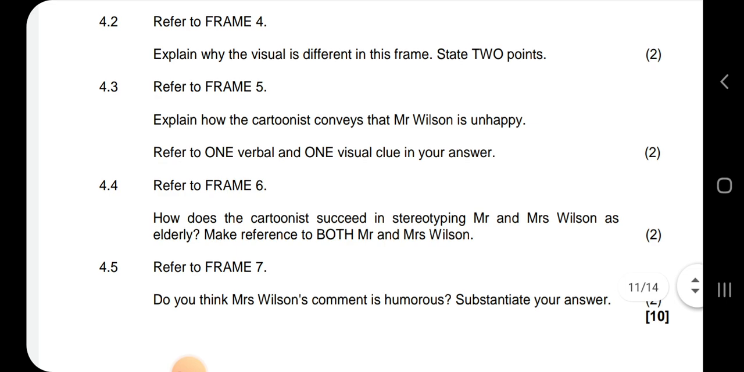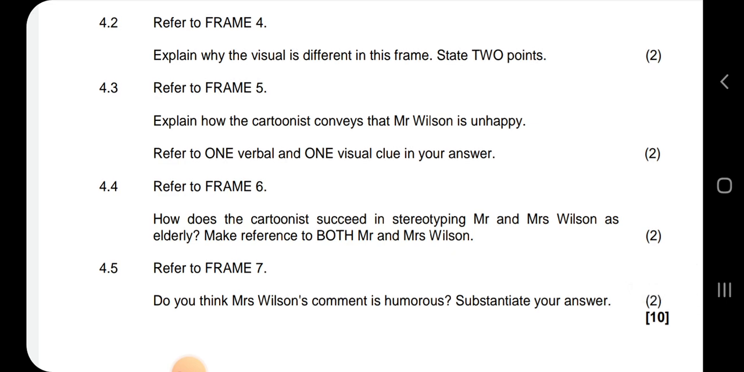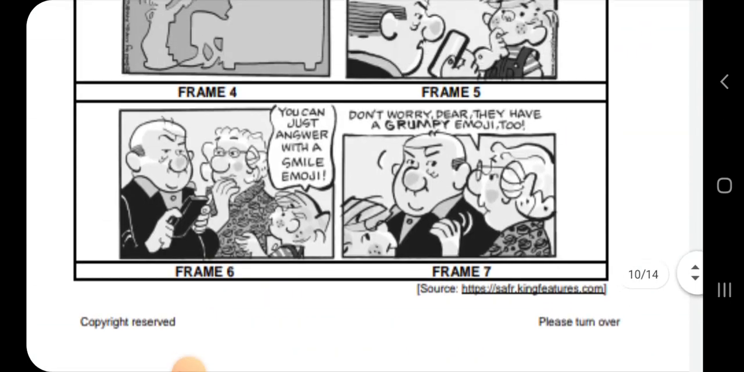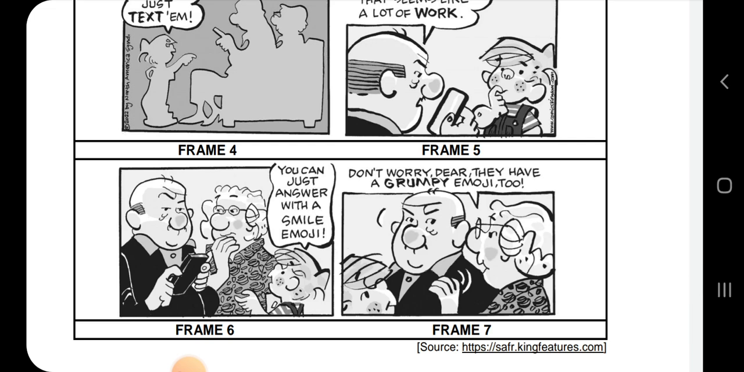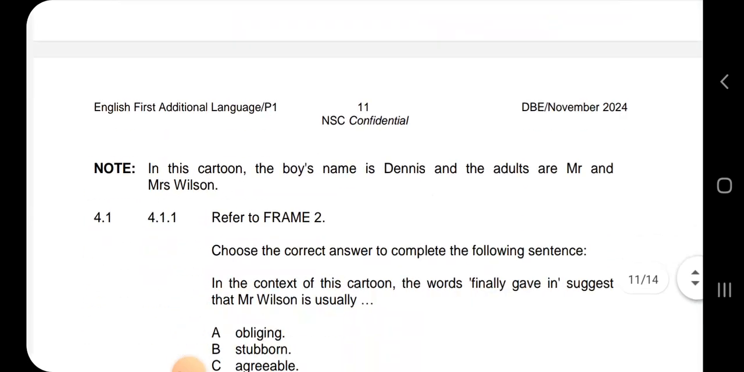So, 4.3. Refer to one verbal and one visual clue in your answer. So, for the verbal one, you must write verbal. He says that it seems to be a lot of work. That is a verbal one. The words that he's saying. And then the visual is that his mouth is turned down. So he's frowning as well for the visual one. Visual is what you see, verbal is what you hear.